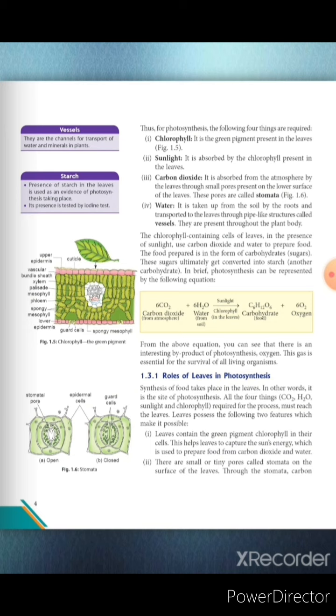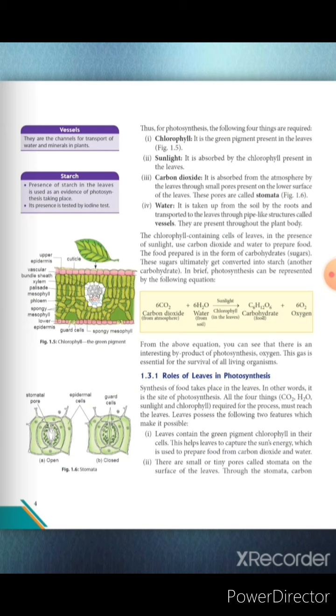Photosynthesis is performed only when 4 things are present. First is chlorophyll. Chlorophyll is a green pigment present in leaves. Second is sunlight, which is absorbed by the chlorophyll present in the leaves. Third is carbon dioxide. It is absorbed from the atmosphere by the leaves through small pores present on the lower surface of leaves. These pores are known as stomata. There are so many stomata present on a single leaf.